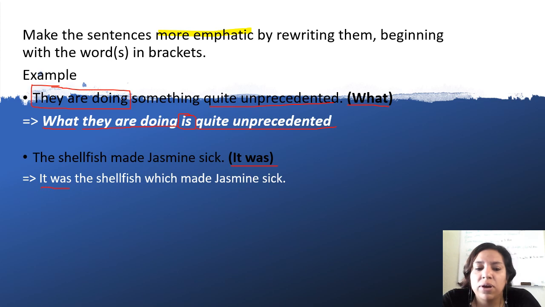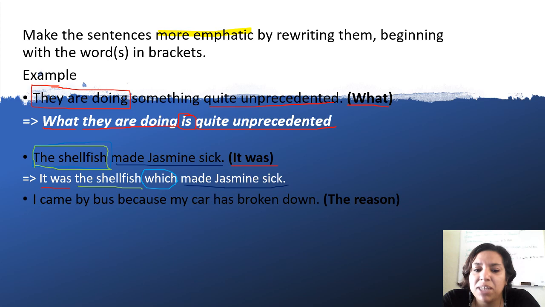Then we are using the topic that we are talking about, the shellfish. And we are using, in this case, what is this? Do you remember it? Yes, a relative clause to join the sentence with the last part of it that is made Jasmine sick.